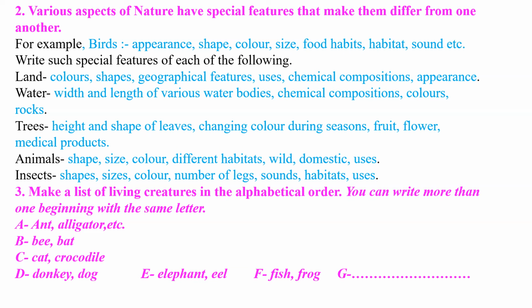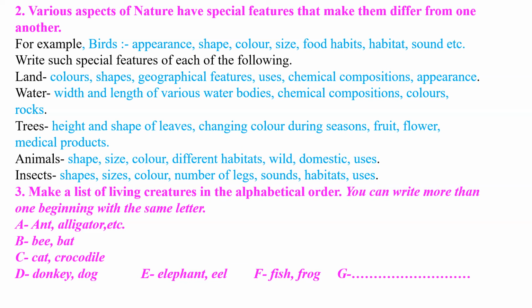Animals: shape, size, color, different habitat, wild, domestic, and according to their uses we can differentiate animals. Insects: shape, sizes, color, number of legs, sounds, habitats, uses. Like that, in many ways you can find out their special features and differentiate them from one another. Question number 3, make a list of living creatures in alphabetical order.